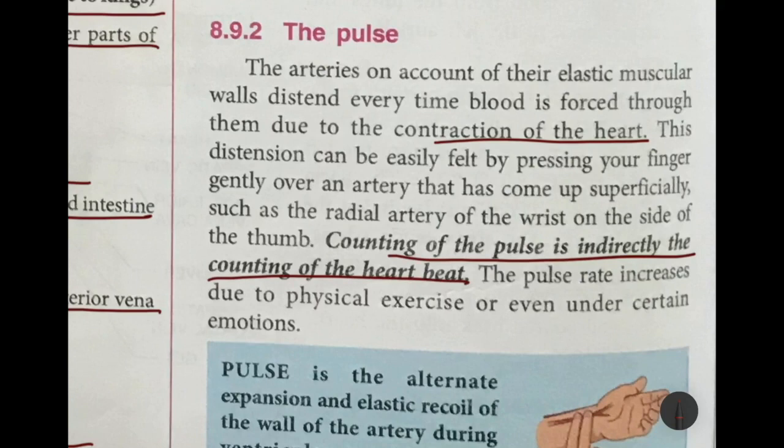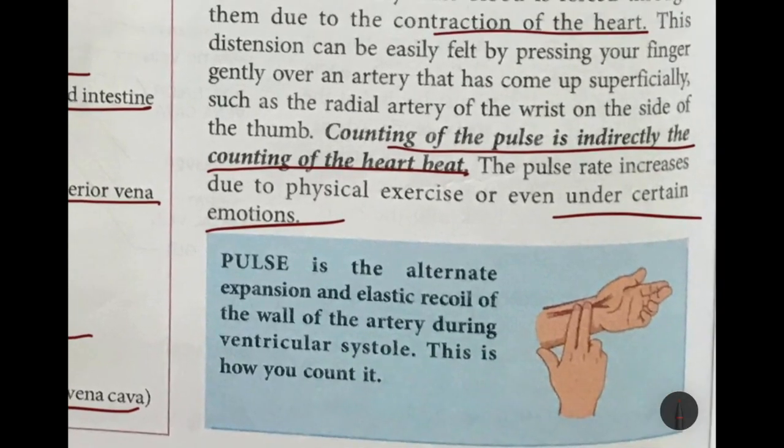If you are sick and you go to the doctor, he checks your pulse to see whether your heart is beating fast or slow or whether it is normal. This pulse rate increases if you are doing some physical exercise or even under certain emotions. So this is exactly where you feel your pulse, just below your thumb in the wrist.